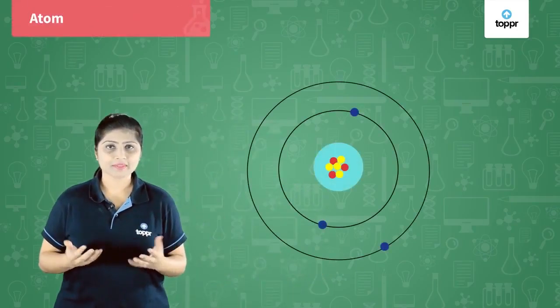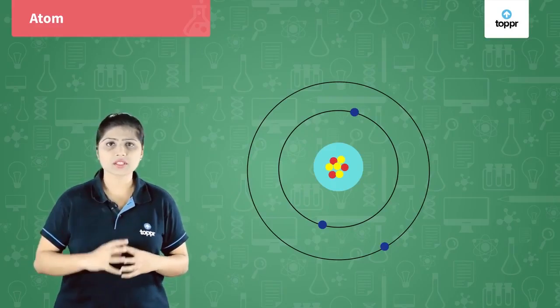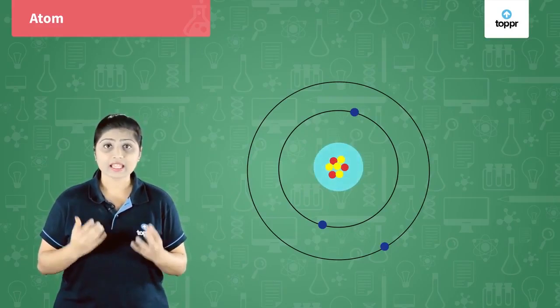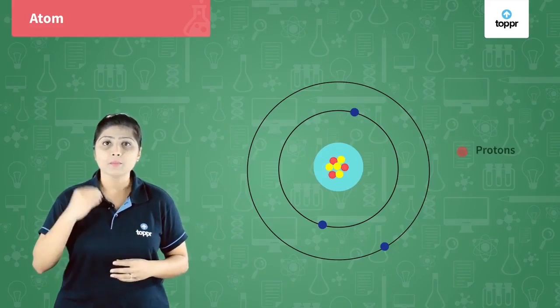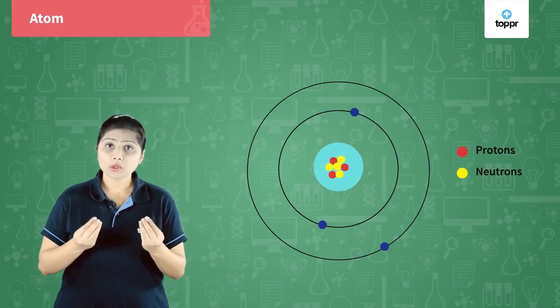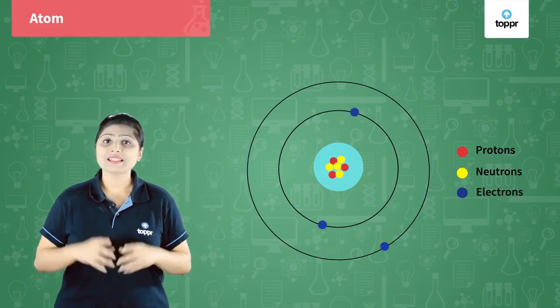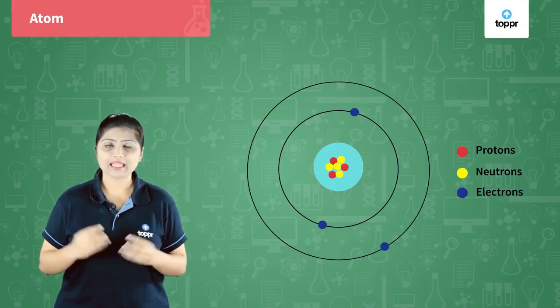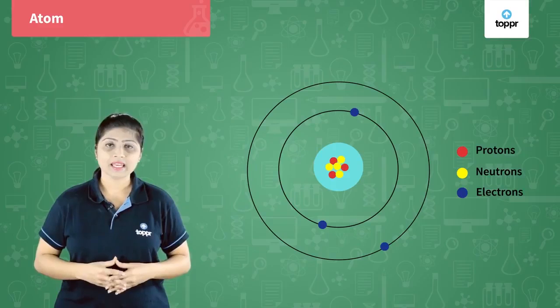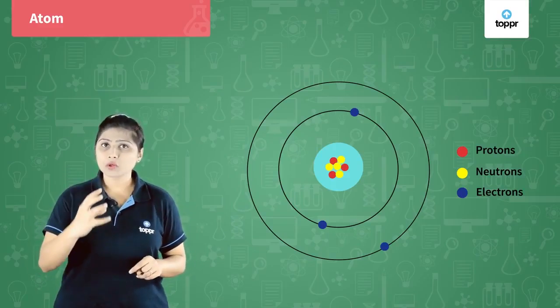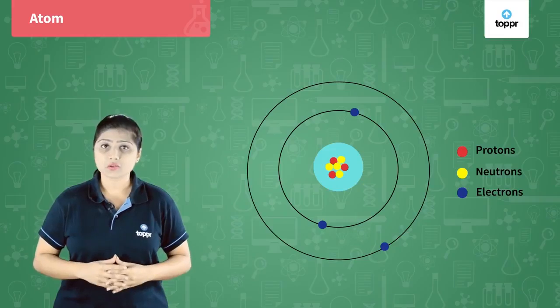Let us see how Johann Dobereiner classified elements. He knew that every element is made up of similar kind of particles. These particles are called atoms. Every atom is made up of a center positive charge called nucleus. In this nucleus, there are two kinds of particles, protons and neutrons. Protons are positive and neutrons are neutral. Electrons are present around the nucleus in orbits, and electrons are negatively charged. In an atom, the number of protons are always equal to the number of electrons.